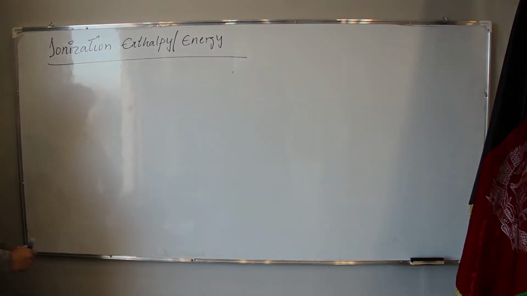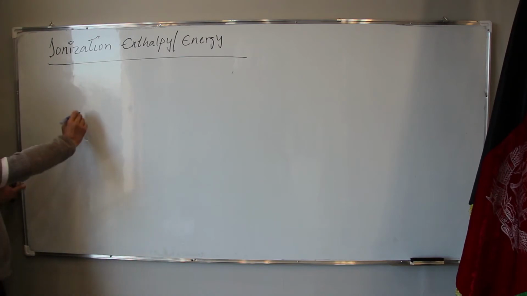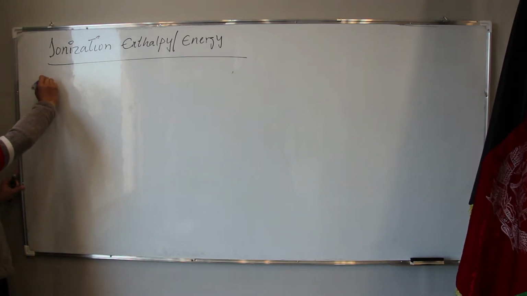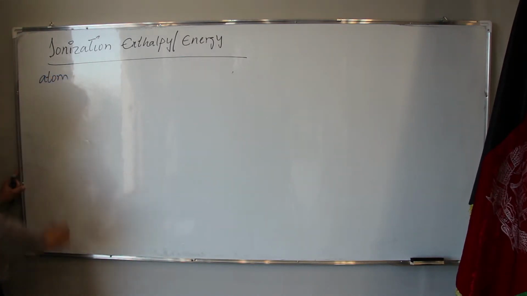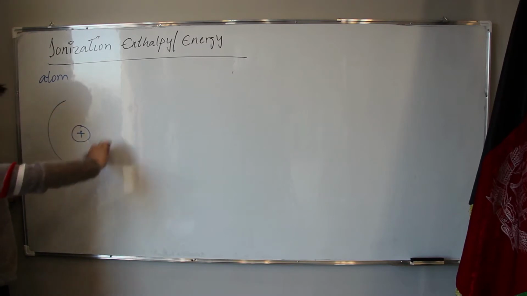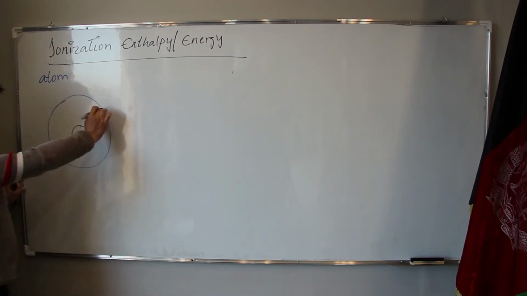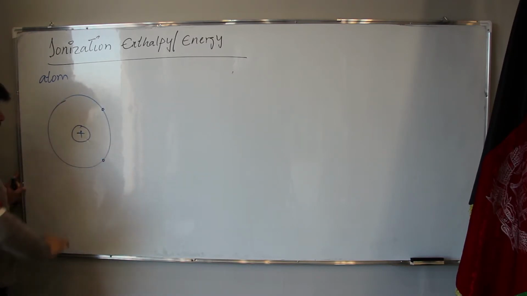Now, what's ionization energy? For example, we have an atom. It has a positive nucleus and also orbits. In the orbits we have electrons, and in the nucleus we have protons.